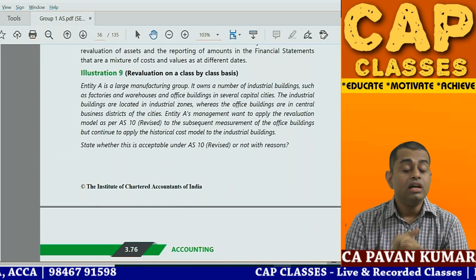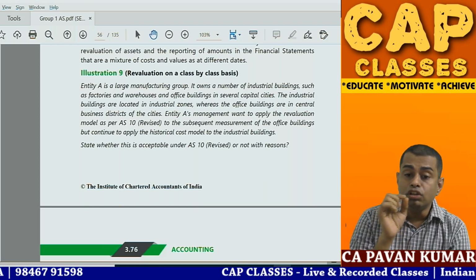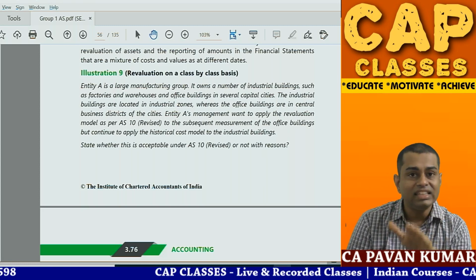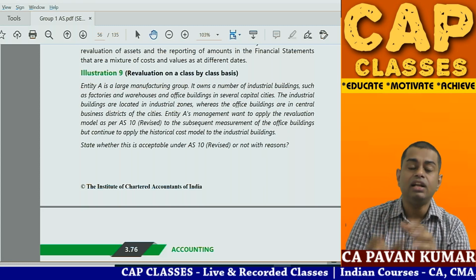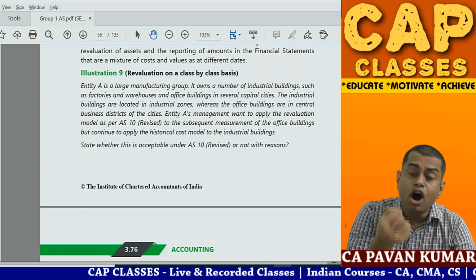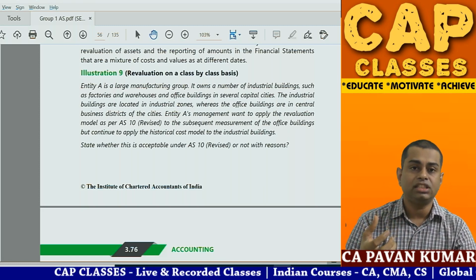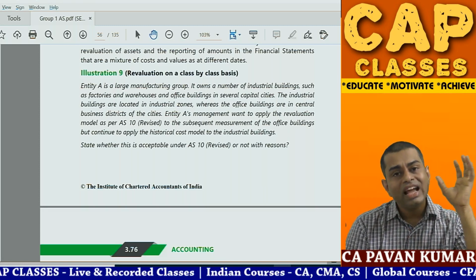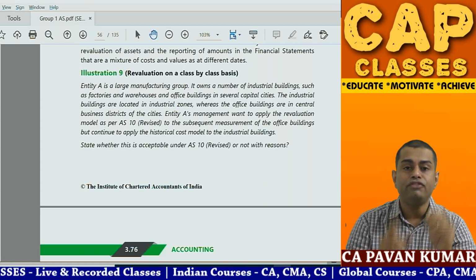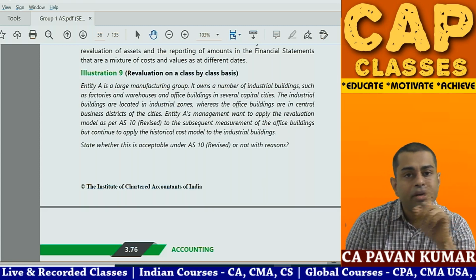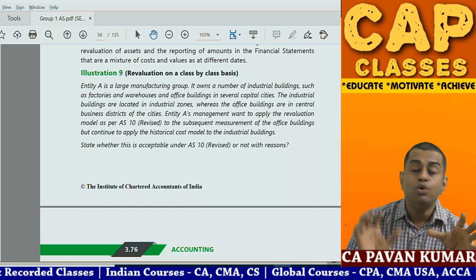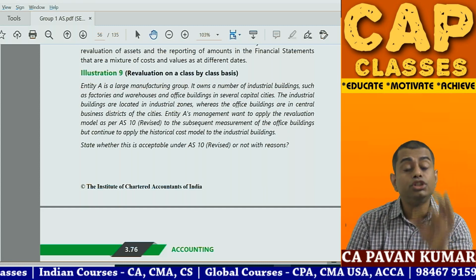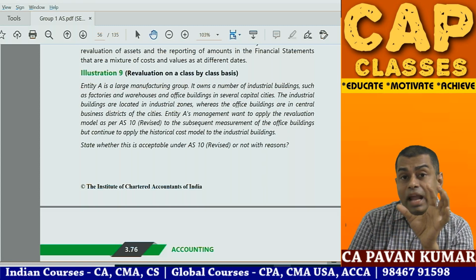This is the one. Entity A is a large manufacturing group. It owns number of industrial buildings. This is about revaluation. Subsequently, that means once the asset is recognized, in subsequent balance sheets, assets can either be measured on cost basis or on revaluation basis. Now remember one rule. If you are revaluing an asset, all the assets in that class shall be revalued. If you are revaluing one land, all the lands of the company shall be revalued. You cannot say Chennai land I will revalue, Delhi land I will not revalue. Not allowed. So if you are following revaluation model, you should follow revaluation model to all the same class of assets.